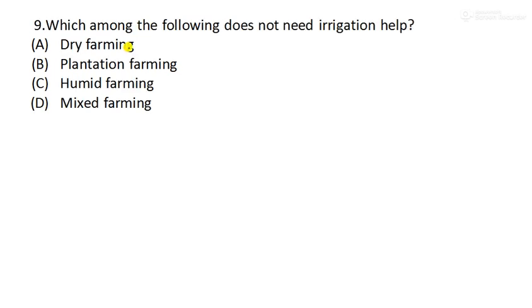Question 9 says, which among the following does not need irrigation help? Dry, plantation, humid or mixed. Just now I said it is humid farming. It does not require any irrigation because the rainfall is sufficient for it. Therefore they do not require any kind of irrigation. Moving to question number 10.